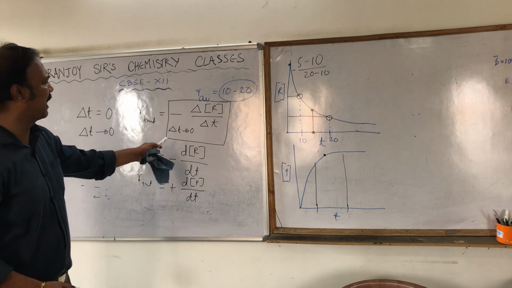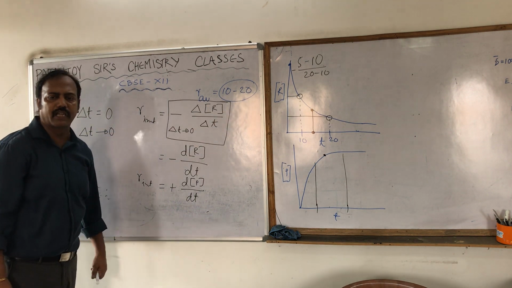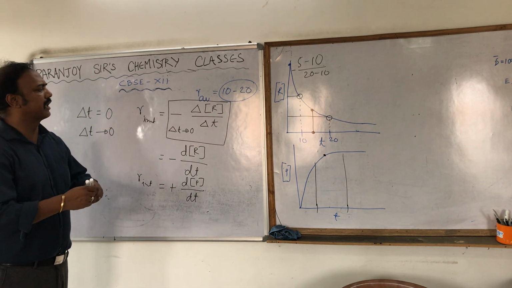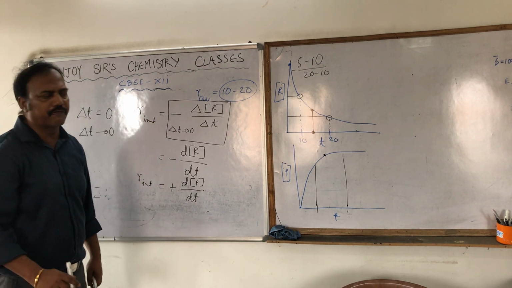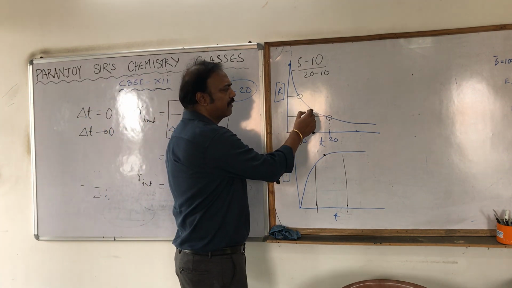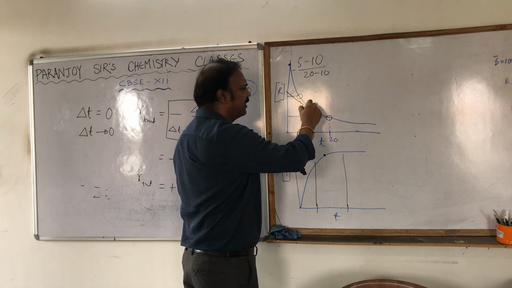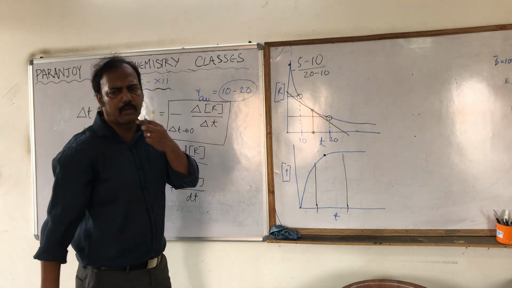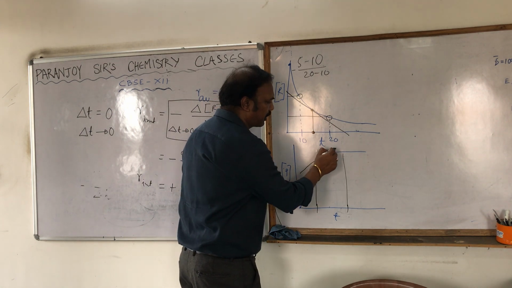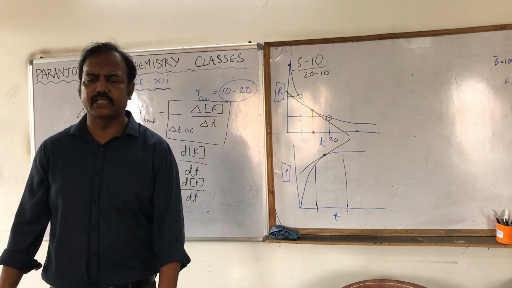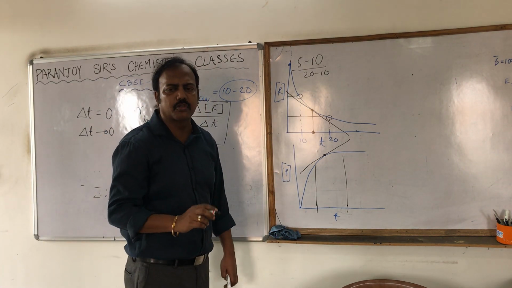Now for the same instantaneous rate, how can we get it from the graph? I told you at 15 seconds you have to find the instantaneous rate, in terms of reactant or in terms of product. How can we find it? At 15 seconds, whatever is the concentration on the graph, we have to draw a tangent to it. This is just pure mathematics, that is why I am telling it. Only one tangent is possible, and that tangent we have drawn. Since the tangent is a straight line, we have to get the slope of it graphically.